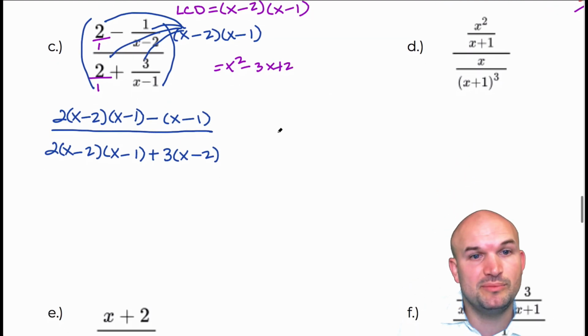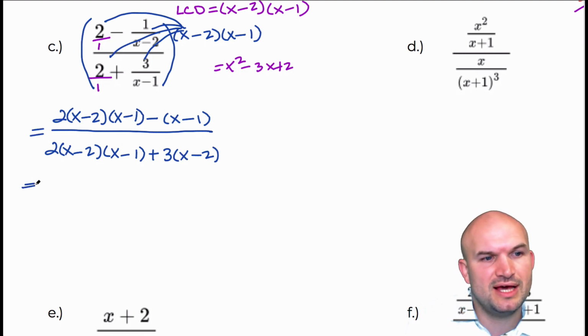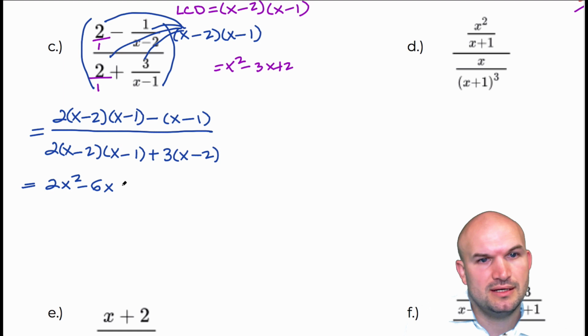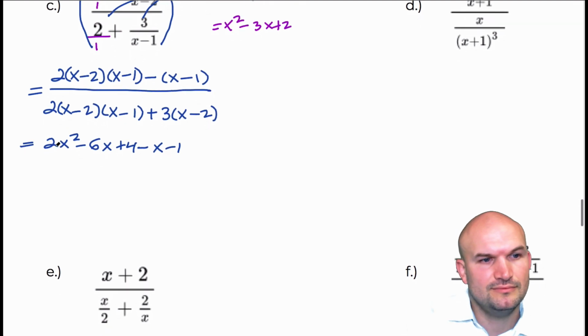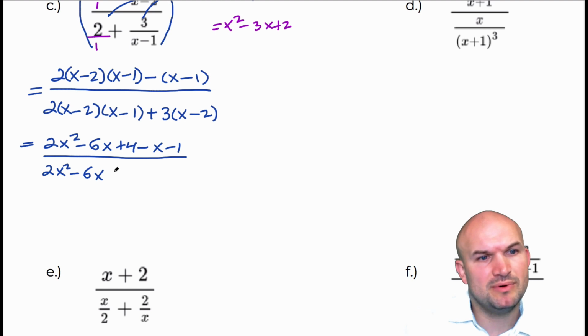Okay, so I'm going to do a little bit of work here. So that goes to there. If I distribute a 2 to that, I would get 2x squared minus 6x plus 4. So basically I'm multiplying by 2, and you can see that product is right there. Let's distribute this x, negative x minus 1. And then in my denominator, I'm going to multiply by 2 again. So therefore, that's 2x squared minus 6x plus 4. But then I'm going to be adding a 3x minus 6.